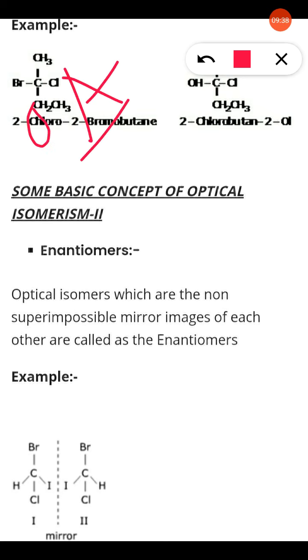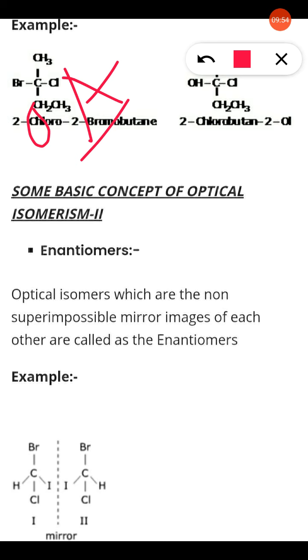right? Optically active means study them in the presence of a source of light. If they overlap, then optically inactive. If they are not overlapping, non-superimposable, then they are optically active. Clear? Now we will discuss some examples here.